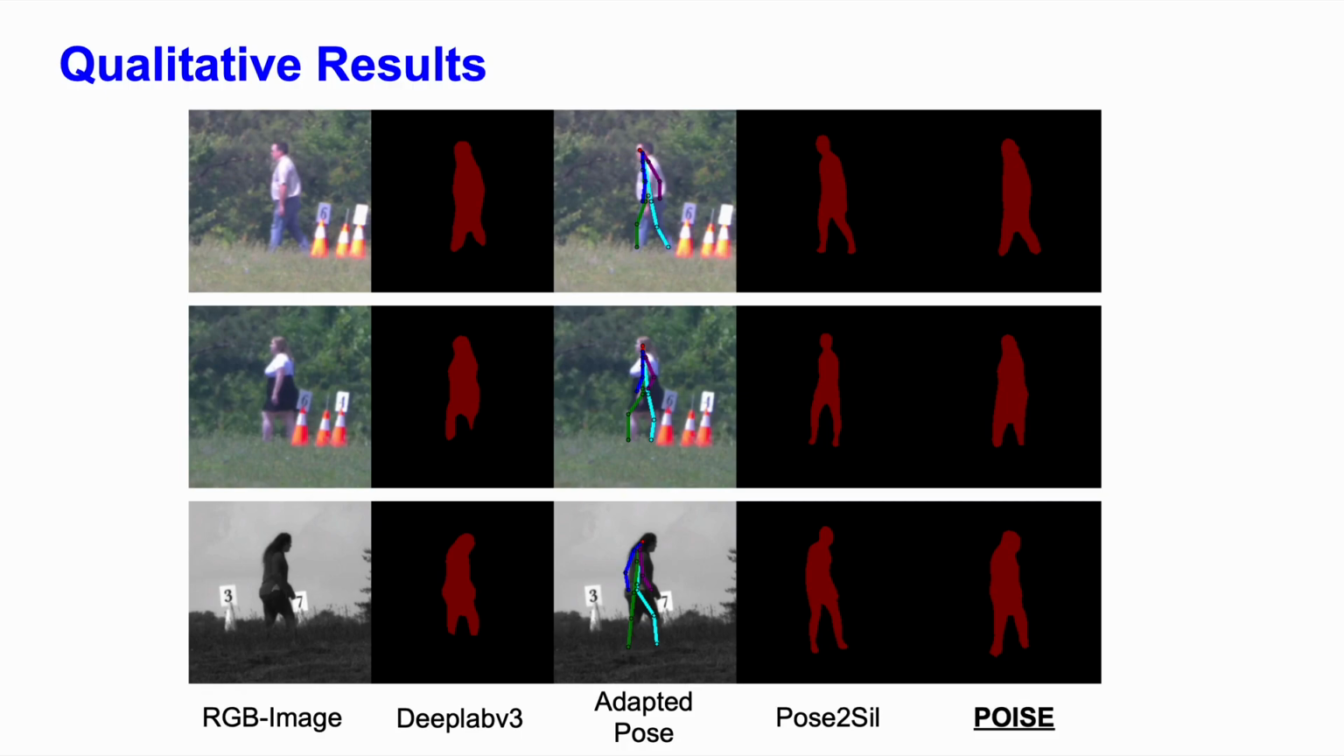In the second image, it is clear that the pose to SIL does not hold the body shape at all, whereas the DeepLab V3 output does. So again, POISE, being a self-supervised method, combines the benefits of both and gives very reasonable silhouettes under occlusions.